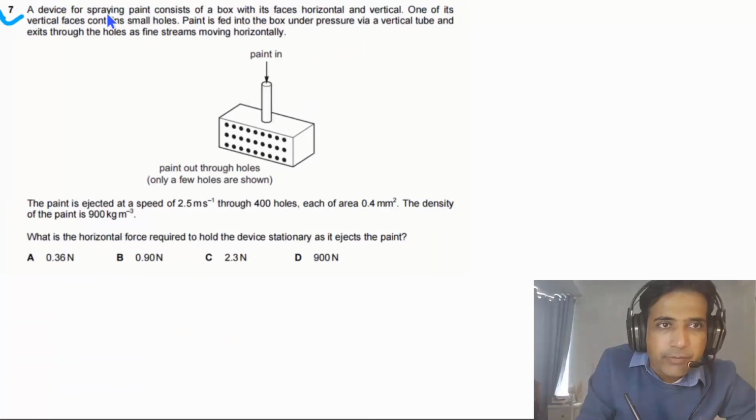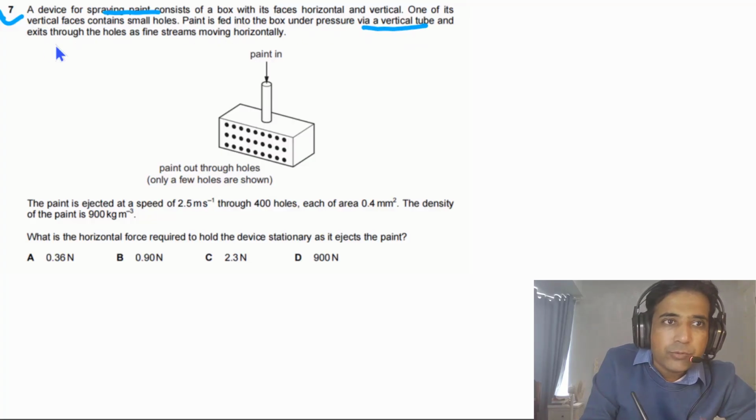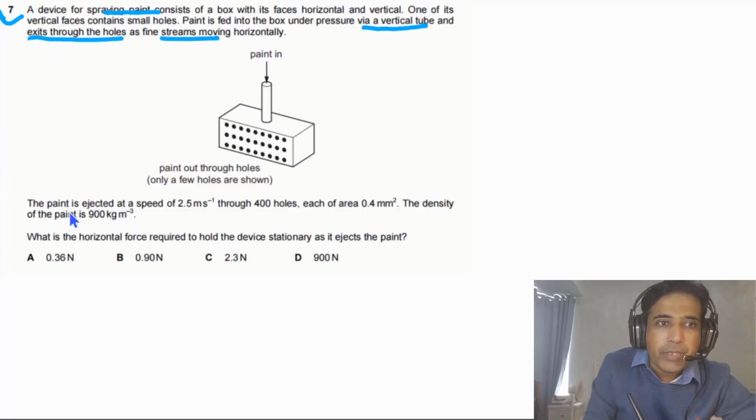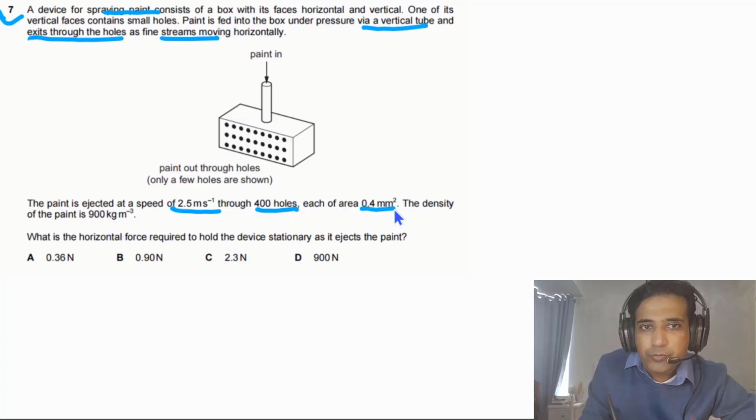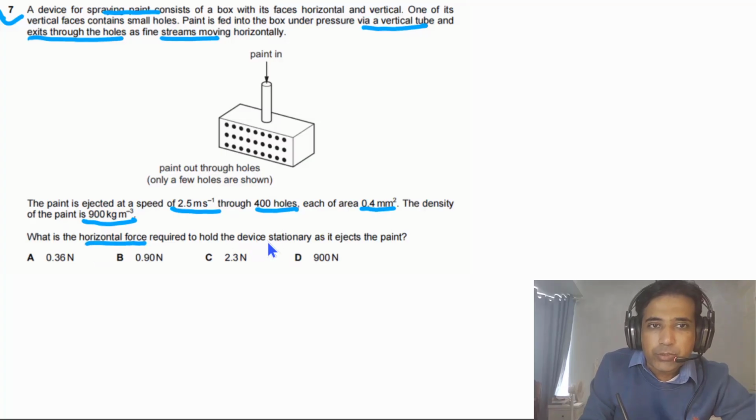Question 7 says, a device for spraying paint consists of a box with its faces horizontal and vertical. One of its vertical faces contains small holes. Paint is fed into the box under pressure via a vertical tube and exits through the holes as fine streams moving horizontally. The paint is ejected at a speed of 2.5 meters per second through 400 holes, each of area 0.4 millimeter squared. The density of the paint is 900 kg per cubic meter. What is the horizontal force required to hold the device stationary as it ejects the paint?